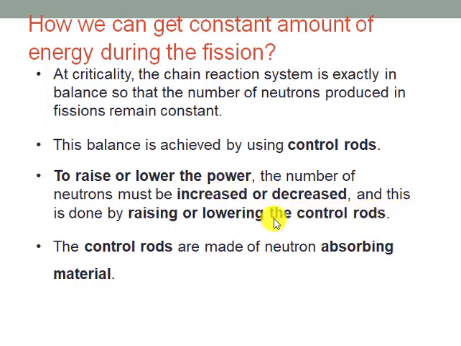And if we want to increase the power, then we raise the control rod so that the fission reaction will produce more neutrons in the reactor core and more power will be produced. So to produce constant energy, control rods are continuously adjusted so that a constant amount of energy is produced during the reactor operation. The control rods are made of neutron absorbing material, and it is important to mention here that these control rods do not become radioactive by the absorption of neutrons.